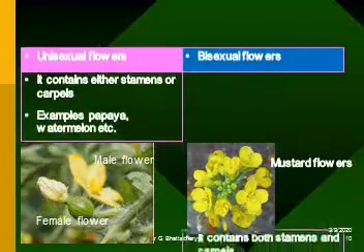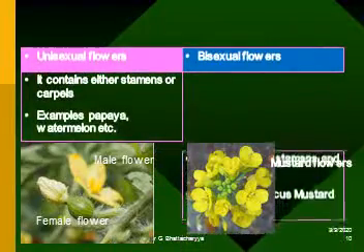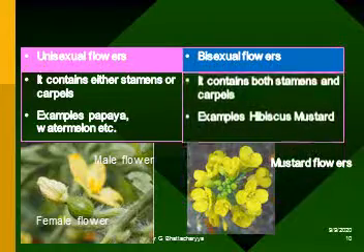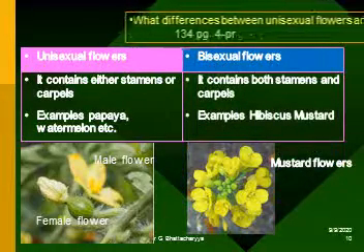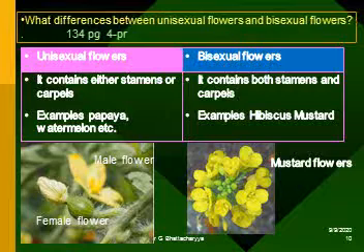Differences between unisexual flowers and bisexual flowers. Unisexual flowers contain either stamens or carpels. Examples: papaya, watermelon. Bisexual flowers contain both stamens and carpels. Examples: hibiscus, mustard.